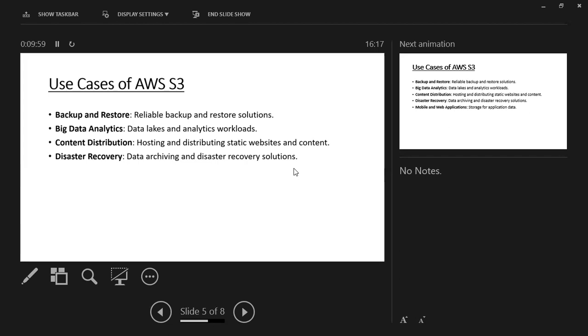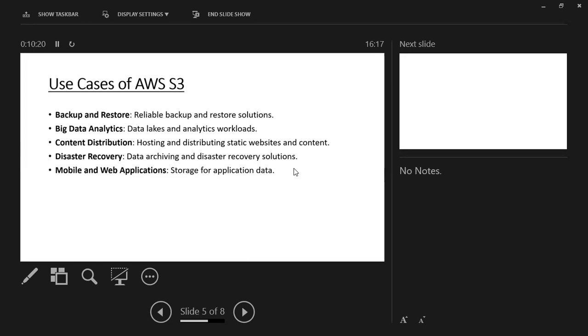And we have disaster recovery. If by any chance our data is lost, we can recover it, but there is practically no possibility of losing our data in AWS S3. So it is also recommended for retrieving or recovering data. And last is mobile and web applications, like storing application data, which we already discussed.